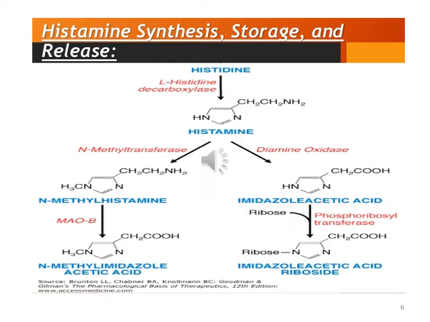This picture explains the synthesis of histamine. Here the L-histidine amino acid is converted to histamine with the help of the L-histidine decarboxylase enzyme, and the histamine is metabolized or converted into N-methylhistamine by N-methyl transferase and imidazole acetic acid by diamine oxidase enzymes. So this picture shows the synthesis of histamine from the amino acid L-histidine.